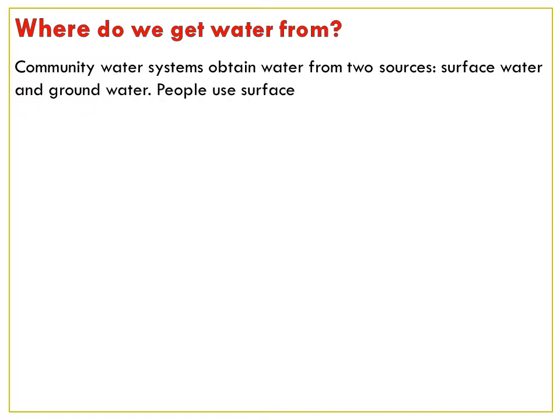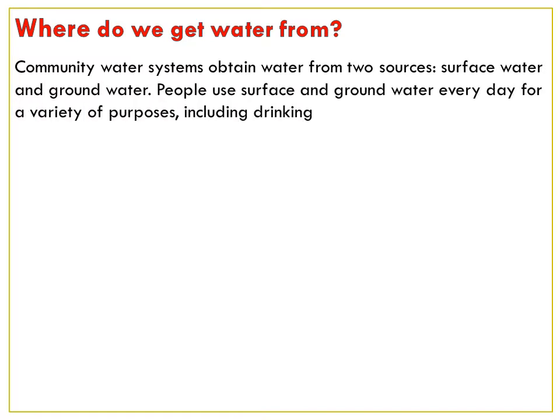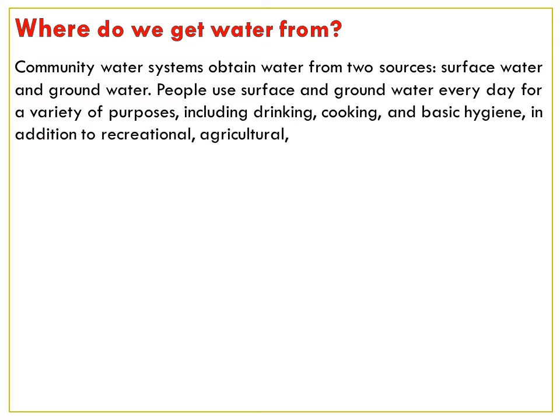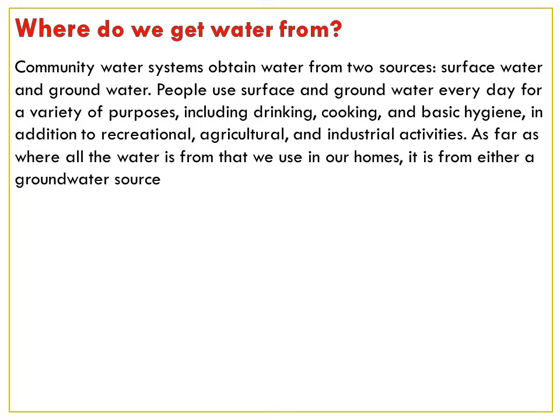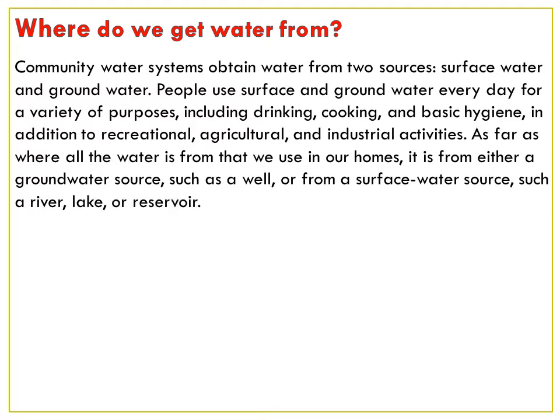We'll see about it. Community water systems obtain water from two sources: surface water and groundwater. Understood? The water which comes in our house, where does it come from? People use surface and groundwater every day for a variety of uses, which includes drinking, cooking, and basic hygiene, in addition to recreational, agricultural, and industrial activities.